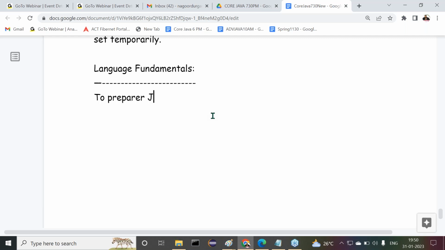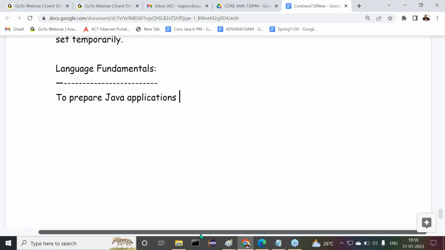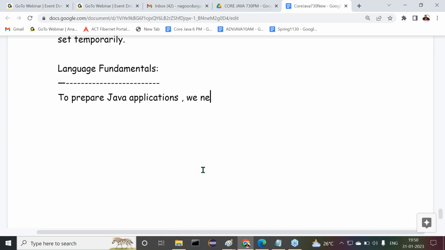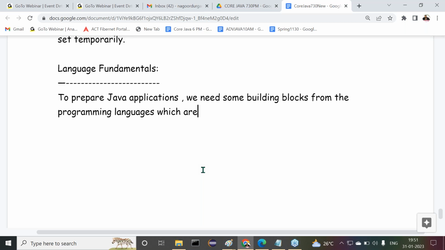To prepare Java applications, we need some building blocks from the programming languages, which are not possible for the developers.